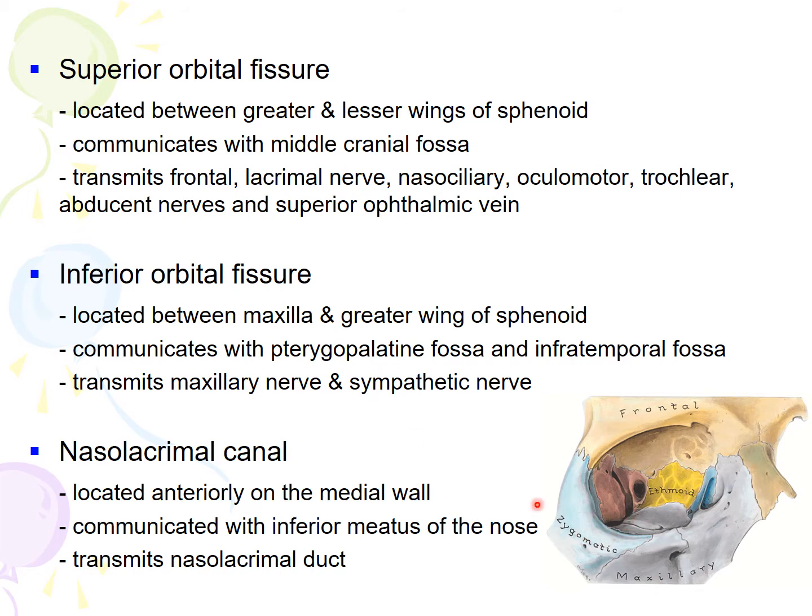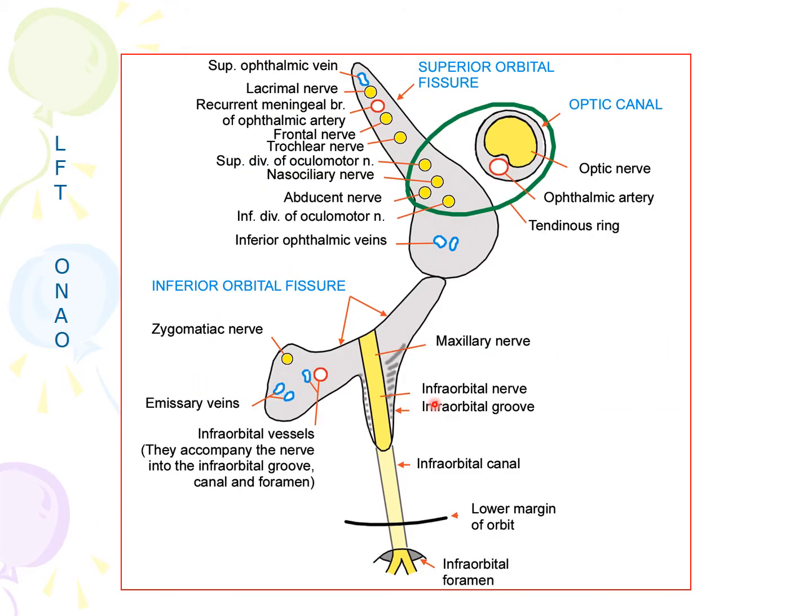Inferior orbital fissure is located between maxilla and greater wing of sphenoid. This fissure communicates with pterygopalatine fossa and infratemporal fossa, and it transmits maxillary nerve and sympathetic fibers. Nasolacrimal canal is located anteriorly on the medial wall. It communicates with the inferior meatus of the nose and transmits nasolacrimal duct. In this diagram, you can see various structures passing through various foramina of the orbit.